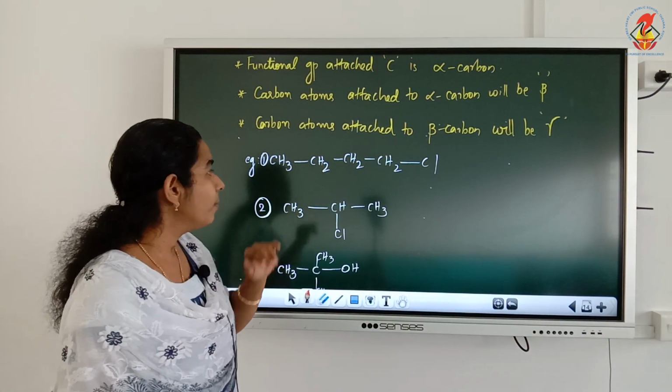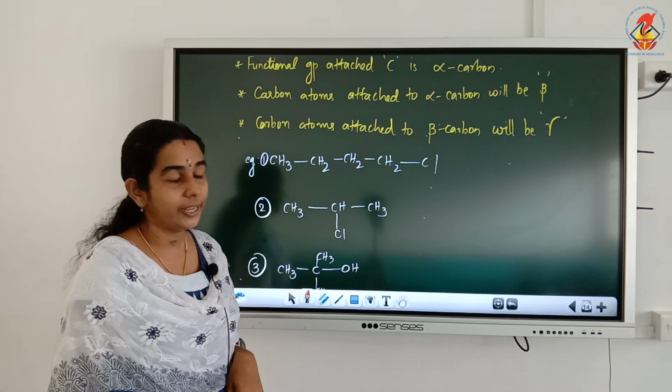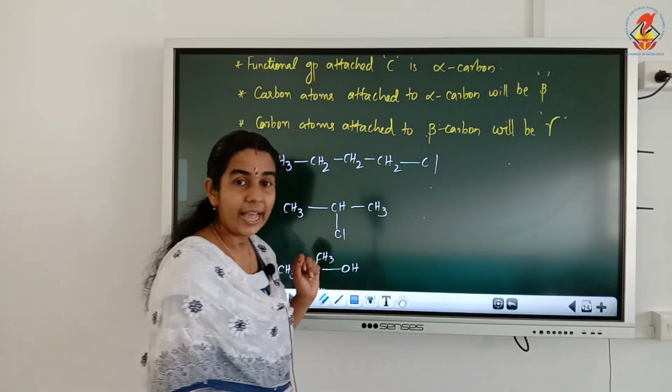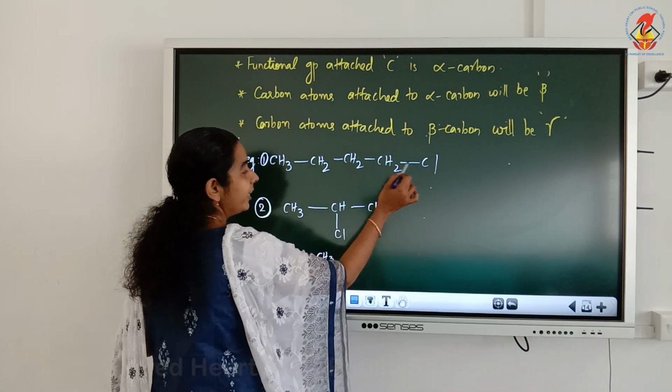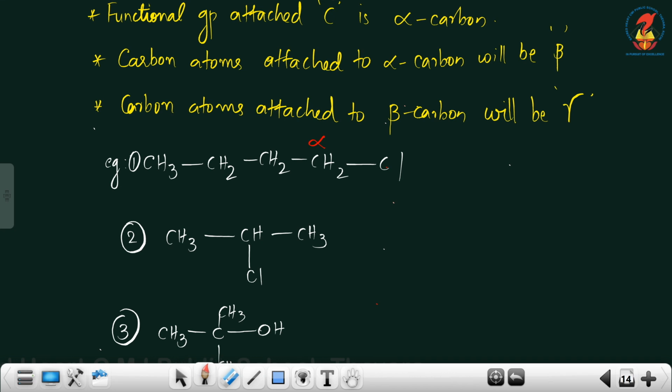See the first example, which is the functional group present in this compound? Yes, chlorine, halogen. So the carbon attached to the functional group will be alpha, the carbon attached to alpha will be beta, and the carbon attached to beta will be gamma.